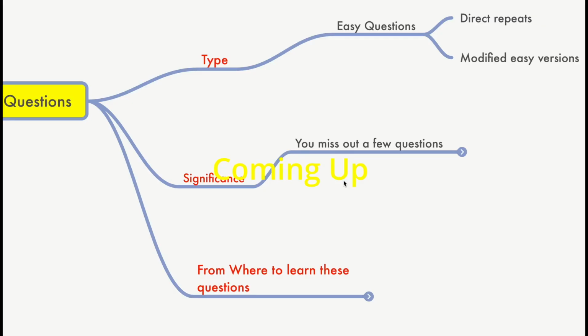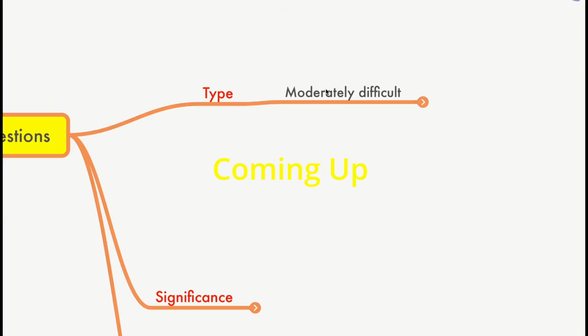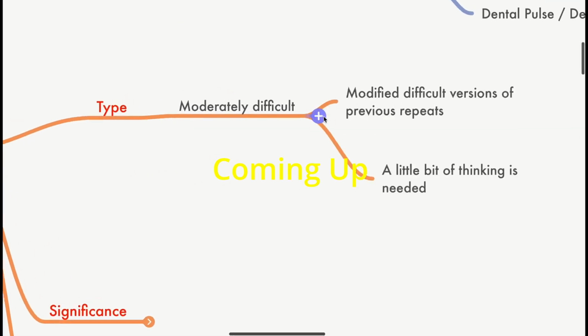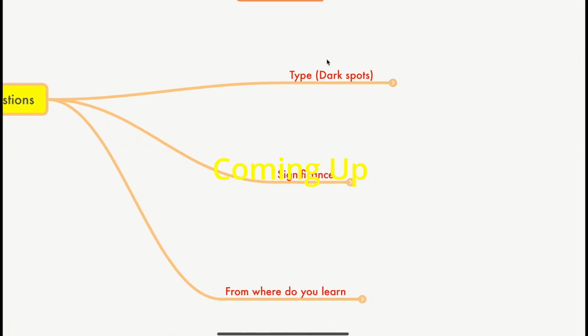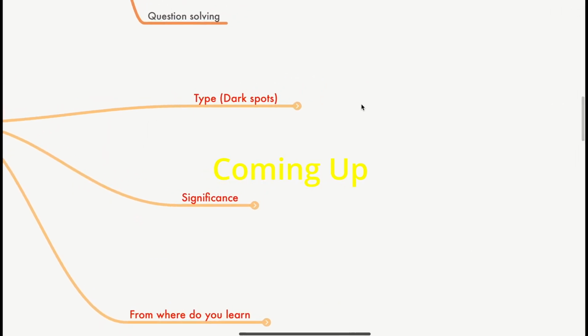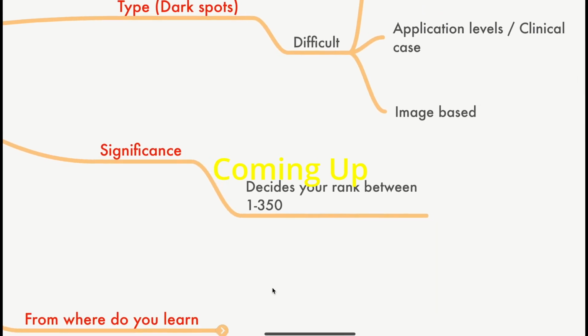If you miss out a few questions here, you're going to be out of your competition. I'll give you an example how. Moderately difficult. They are not easy, they are not difficult, they are in between. These are 30 to 50 questions which are known as dark spots. This is where your rank is going to get decided, whether you get into a government college or a reputed college or not. The significance of these questions is that it decides your rank between 1 to 350.